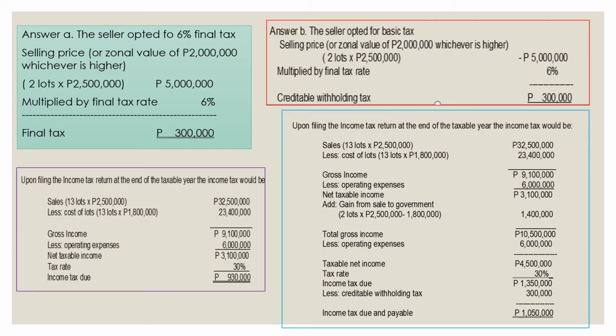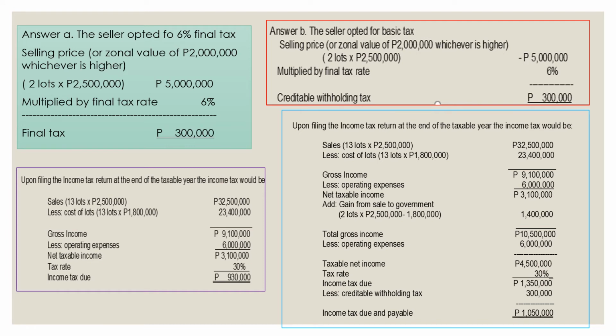Okay, so answer A, if the seller opted for 6% final tax. Answer B is if the seller opted for basic tax. So selling price, whichever is higher, so you use the 2,500,000 times 2, that is 5 million, multiplied by the 6%, that is your final tax. But if you opted for basic tax, you still have your creditable withholding tax because the government will withhold the 6% rate. So the creditable withholding tax, the final tax, is 300,000.